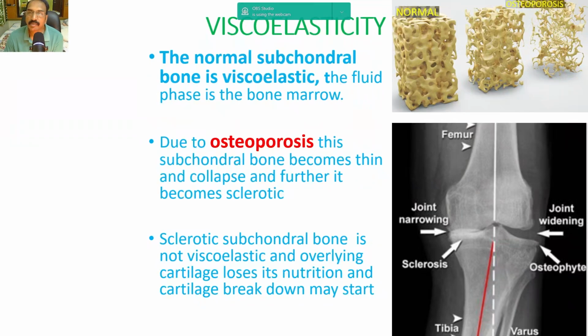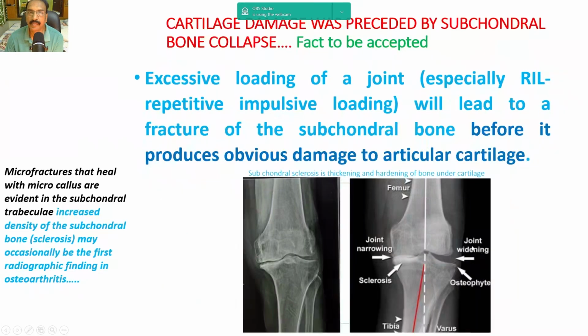The most important quality of subchondral bone is viscoelasticity. The normal subchondral bone is viscoelastic, the fluid phase is the bone marrow. Due to osteoporosis, the subchondral bone becomes thin and collapsed, and further it becomes sclerotic. Sclerotic subchondral bone is not viscoelastic, and overlying cartilage loses its nutrition, and cartilage breakdown may start. You can see here the sclerosis of subchondral bone, and because of sclerosis, the cartilage may not get its nutrition. So here I would like to say that cartilage damage was preceded by subchondral bone collapse.